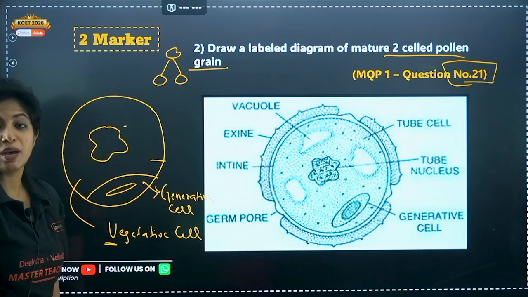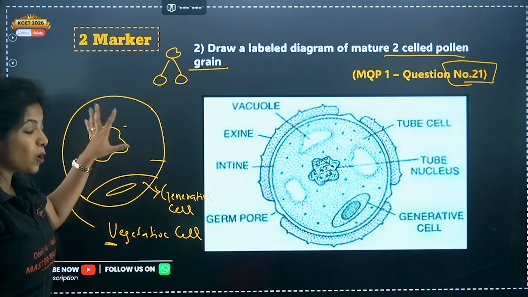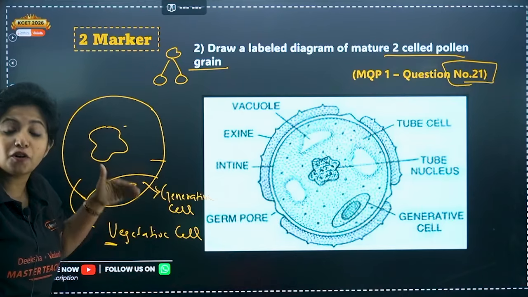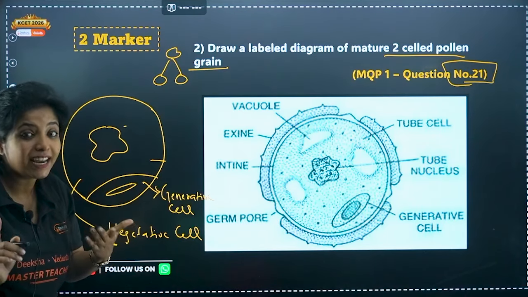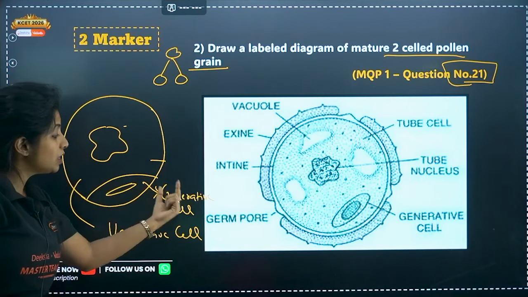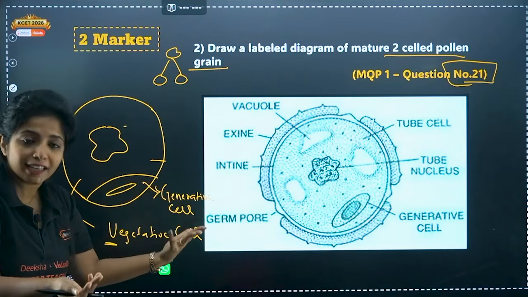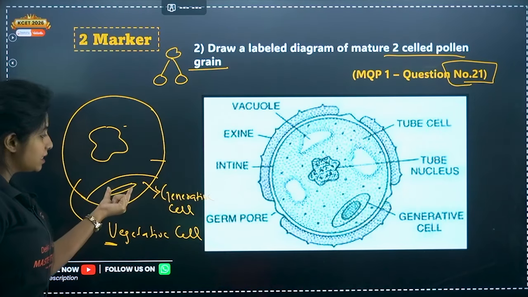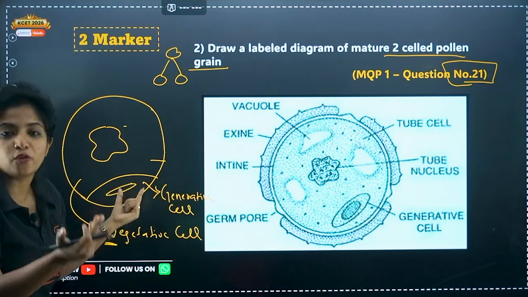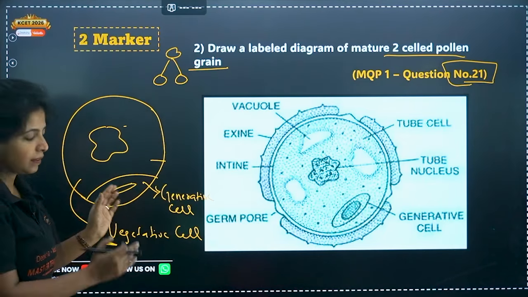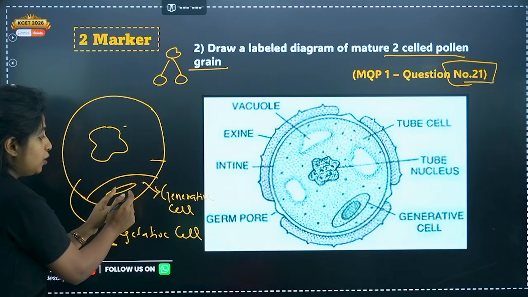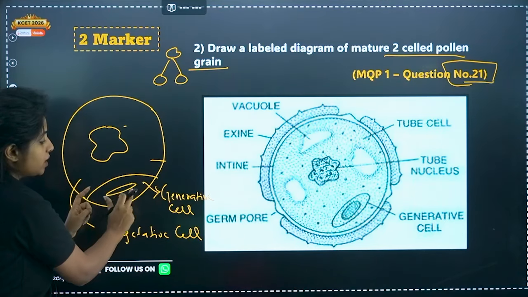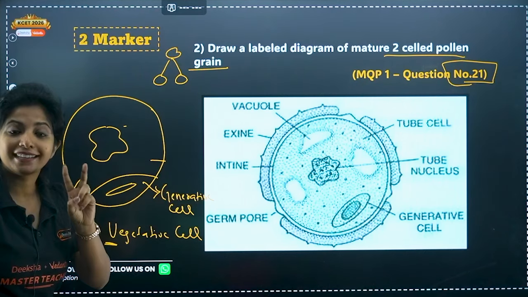Why generative? Because, my dear children, the pollen grain has to form the gametes. It is not the gamete. It has to form the gametes. So this generative cell is going to generate the gametes. How, ma'am? This will undergo one more round of mitosis. Again, it will undergo mitosis, and at the end of it, this generative cell will split into two male gametes.